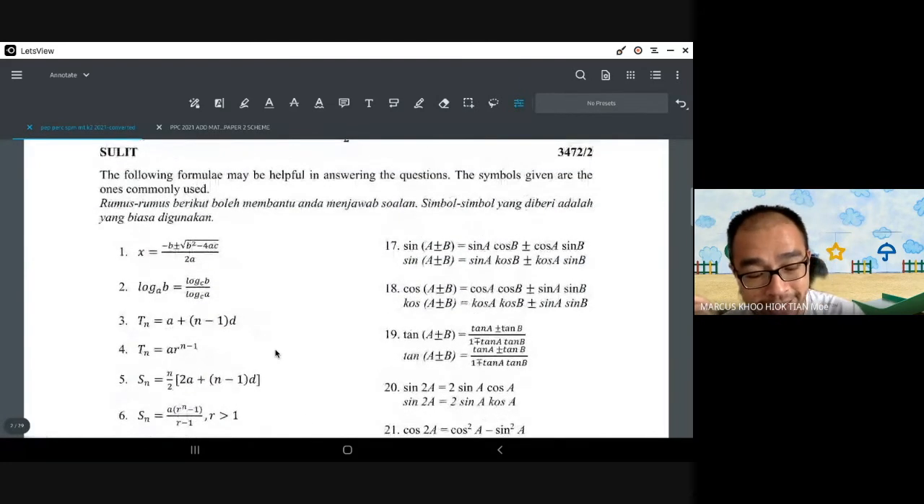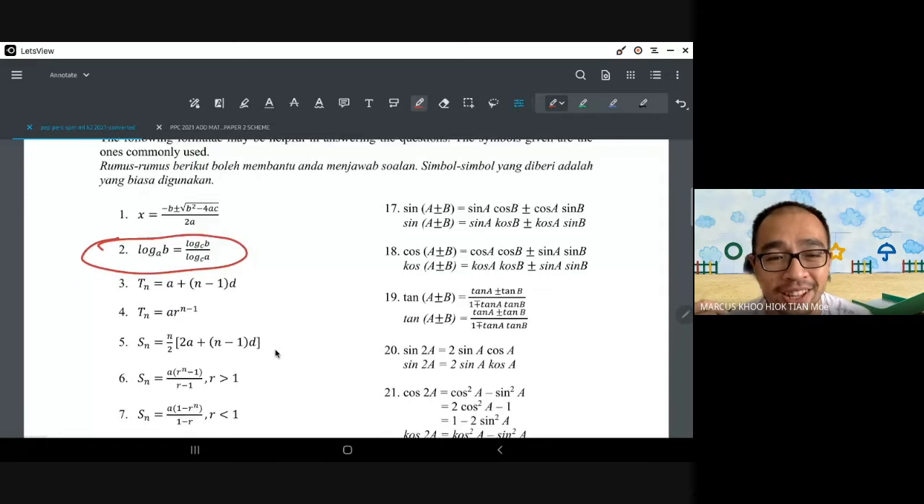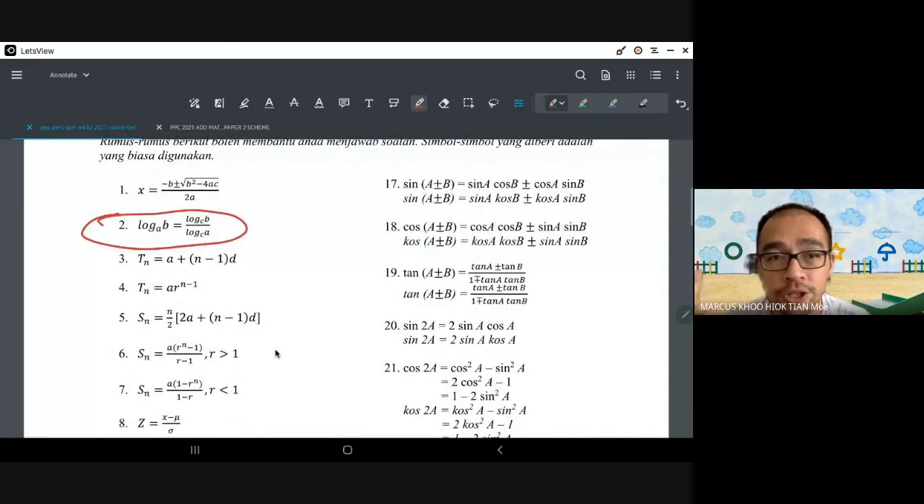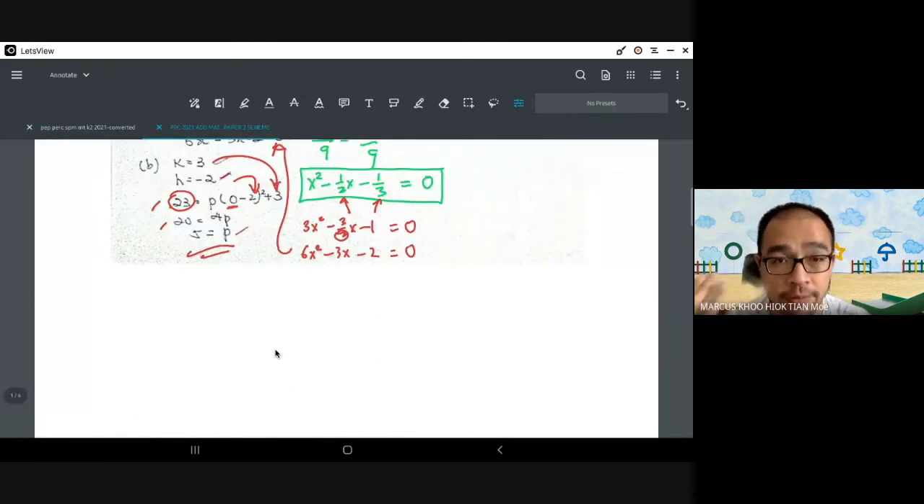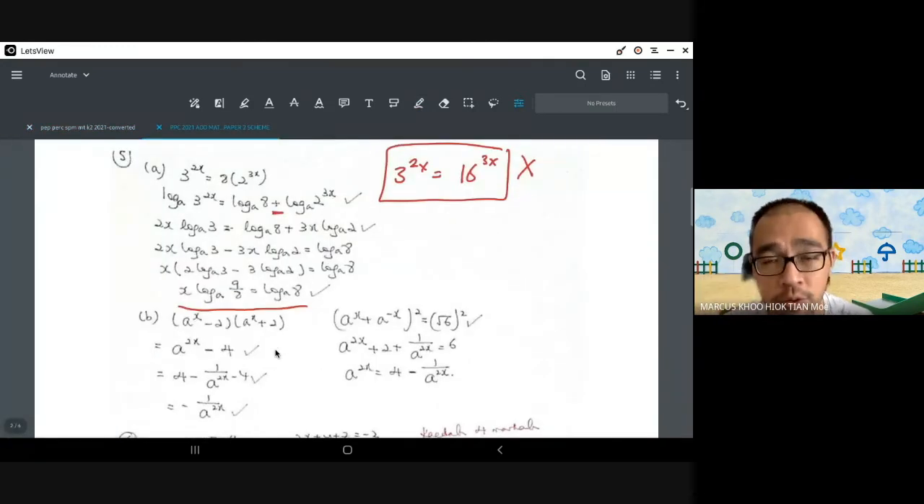Yeah, only this is given. Okay, the most useless one of the lot is given. All 3 index laws, all 3 log laws and all the 3 surd laws are not given. Okay, so you have to know. If you don't know, then I guess that explains why a lot of people didn't answer question number 5.